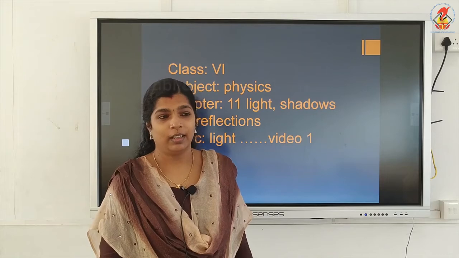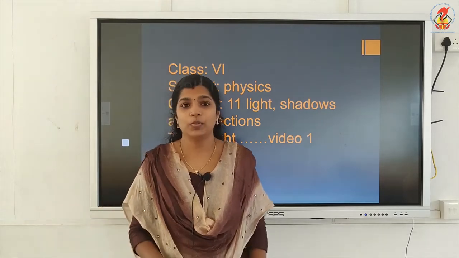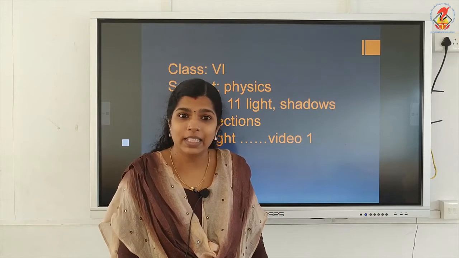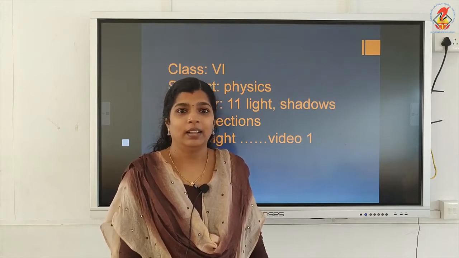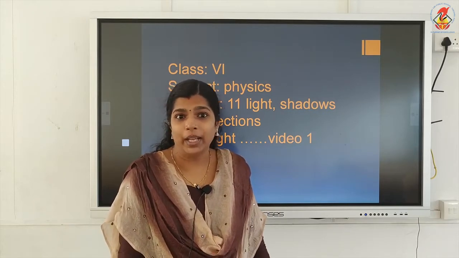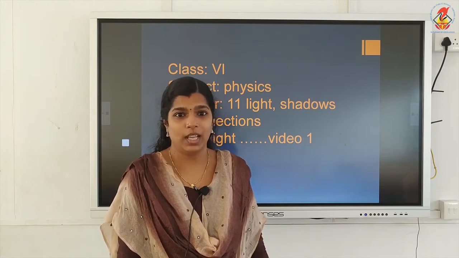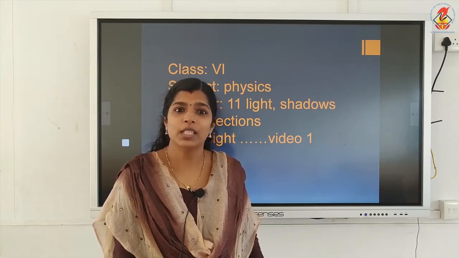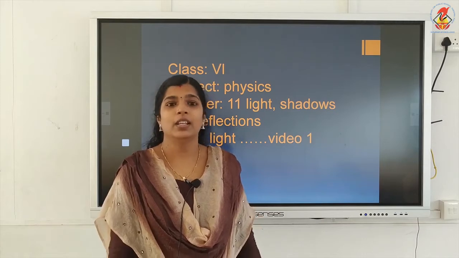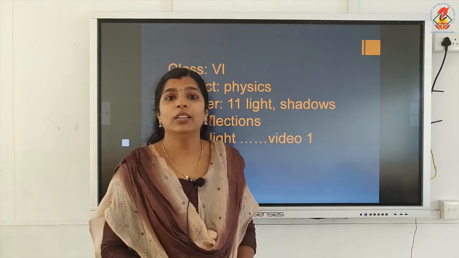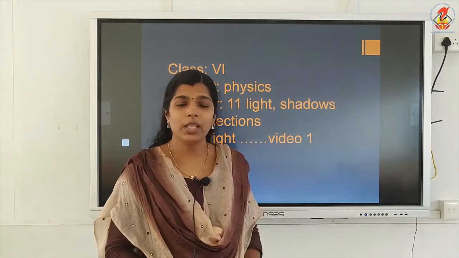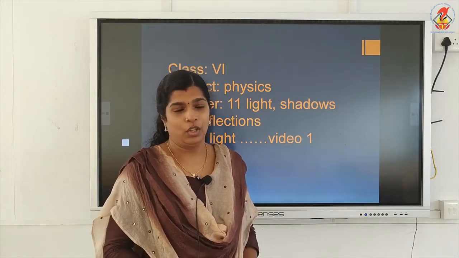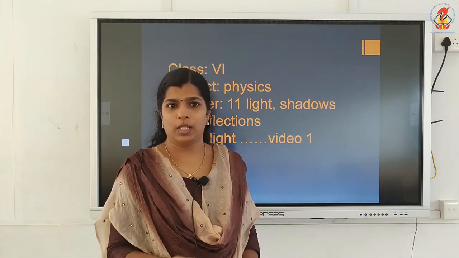So, the sun can be considered as a luminous object, then stars, a lighted candle, an electric bulb which is in the on state, etc. Means it emits its own light. That is a luminous object. Then non-luminous objects are there.